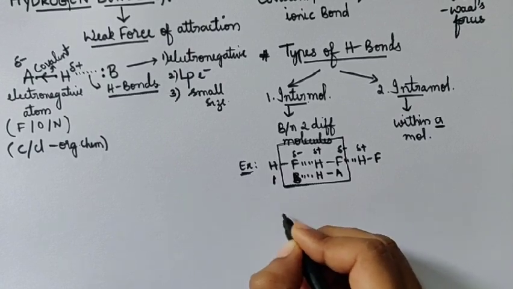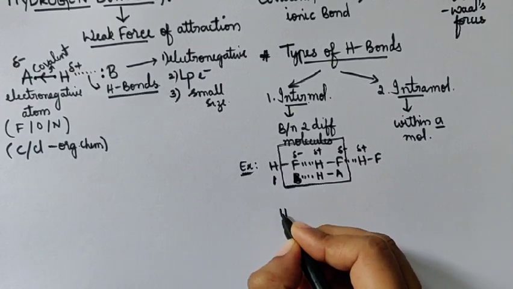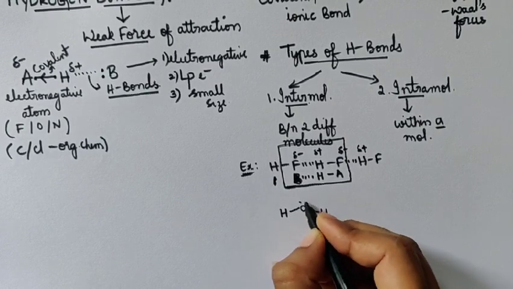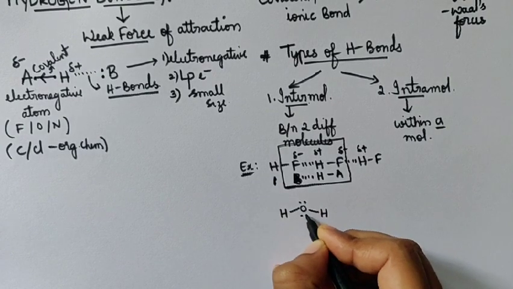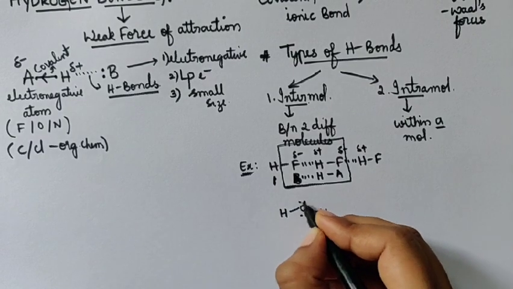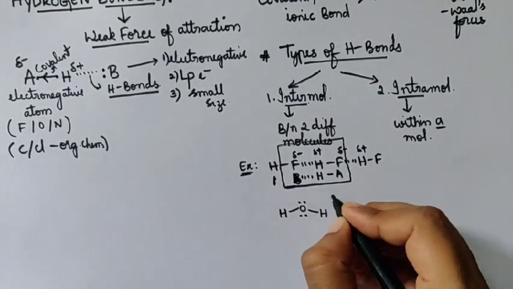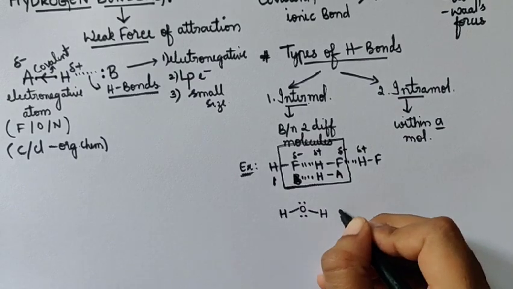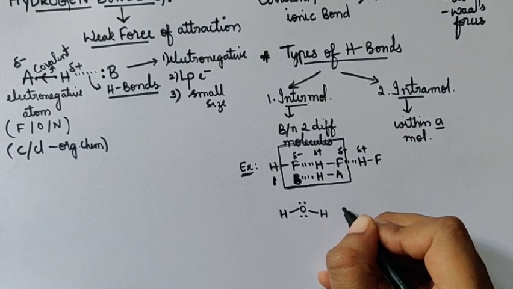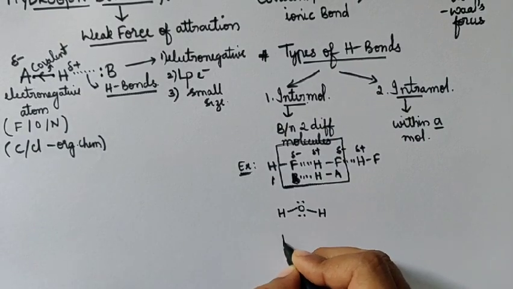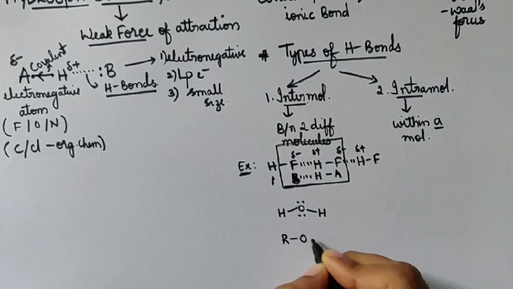For another example, I can take H2O. So this is your water molecule. Say this is your ROH.